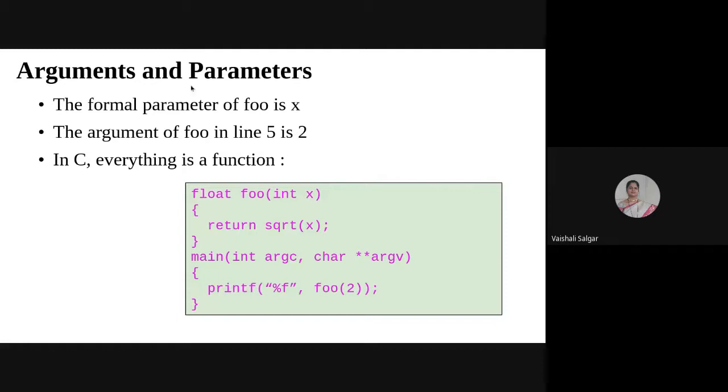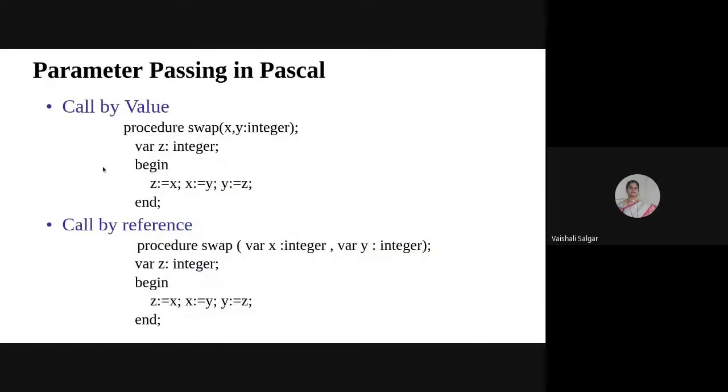Now we were talking about the different methods of parameter passing while calling a procedure or a function. Already we talked about what a formal parameter is and what an actual parameter is. In this case, there is a function foo which returns a square root. Here is foo(2), which indicates a call to the foo method. Line 5 has the actual parameter 2, and the formal parameter is x. As I mentioned, there are different ways of parameter passing. In Pascal and C, it uses call by value and call by reference.